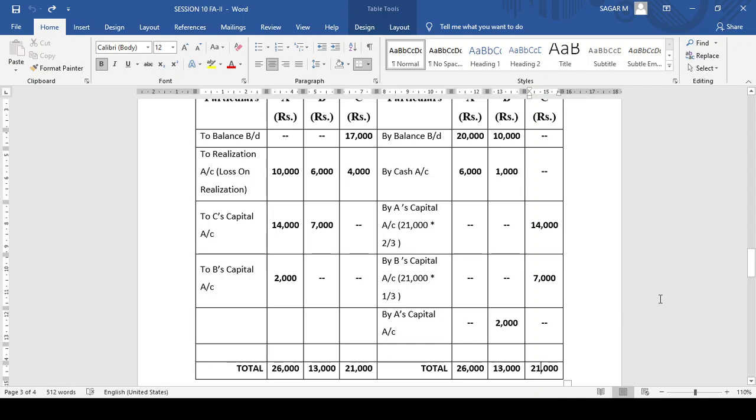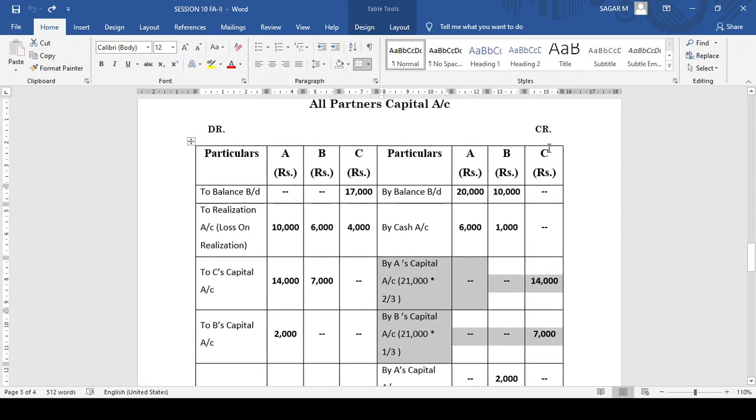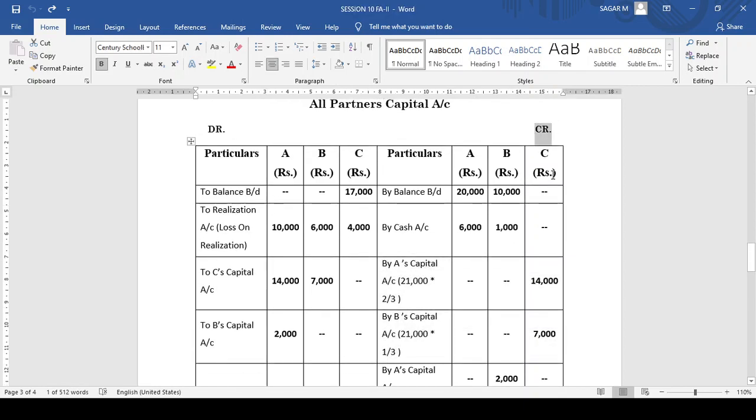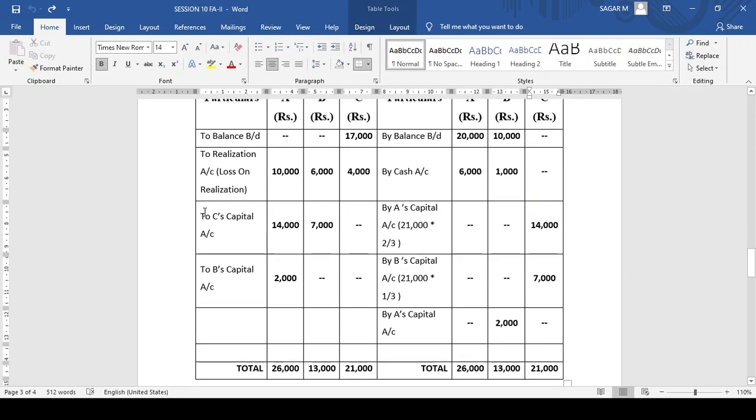After this, now you compare the totals of A and B. Friends, after passing this, immediately transfer these entries. As these entries are on the credit side of C's account, transfer them to the debit side of A's and B's capital accounts. So I have transferred.